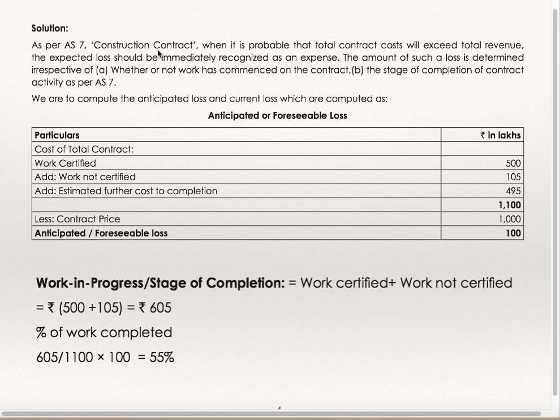As per AS7 construction contract, when it is probable that total contract cost will exceed total revenue, the expected loss should be immediately recognized as an expense. The amount of such loss is determined irrespective of whether or not work has commenced on the contract, the stage of completion of contract activity as per AS7.